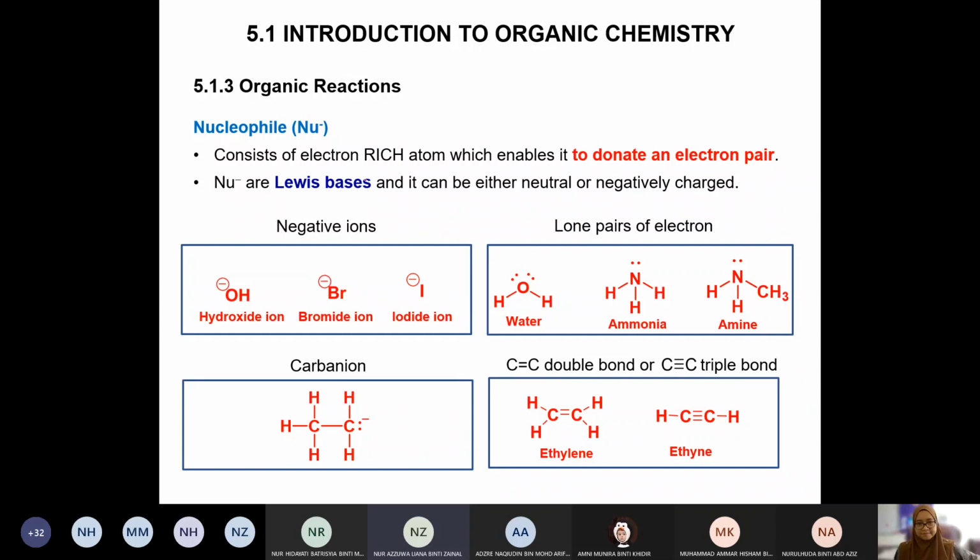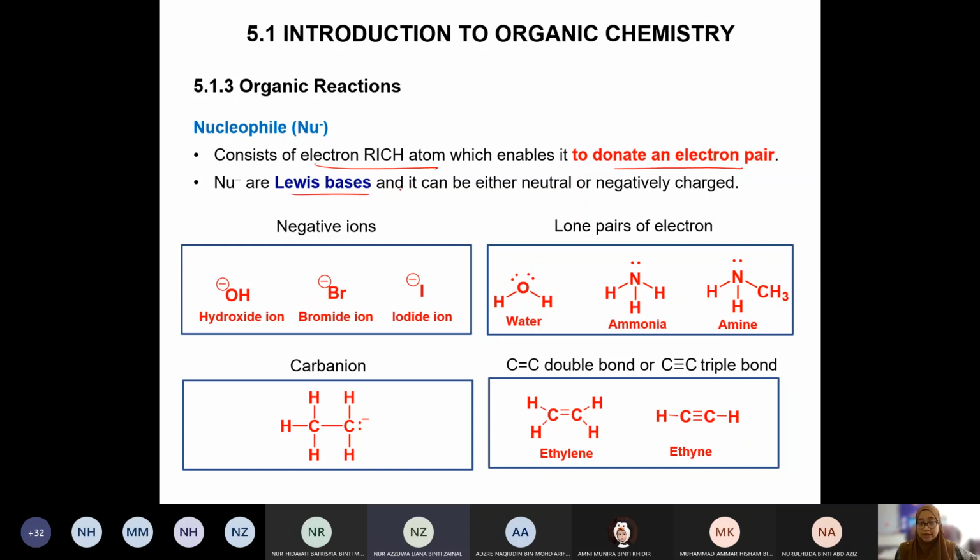Electron-rich atom, which enables it to donate an electron pair. It is rich in electrons. Okay, nucleophile. It has the ability to donate the electron pair, because it is rich, it has a lot of electrons, right? So, familiar with Lewis base?